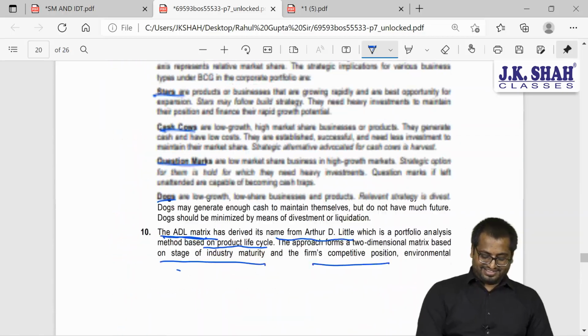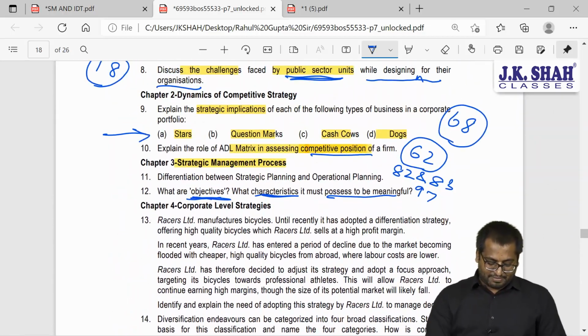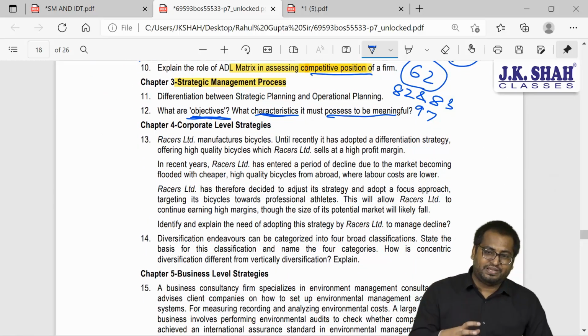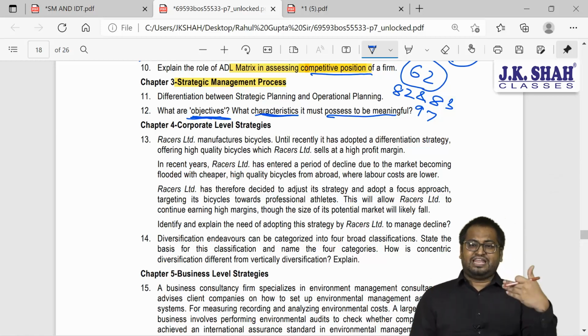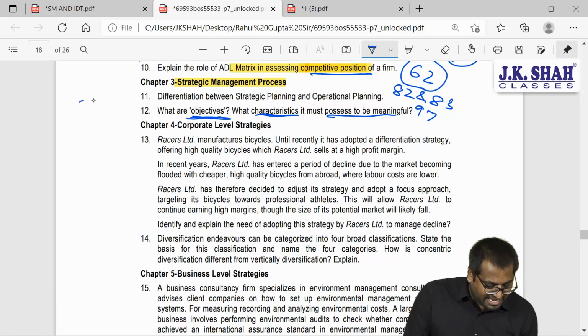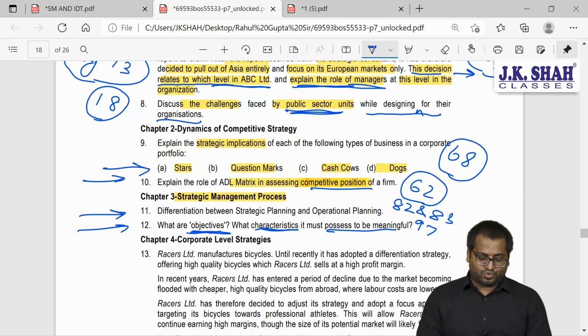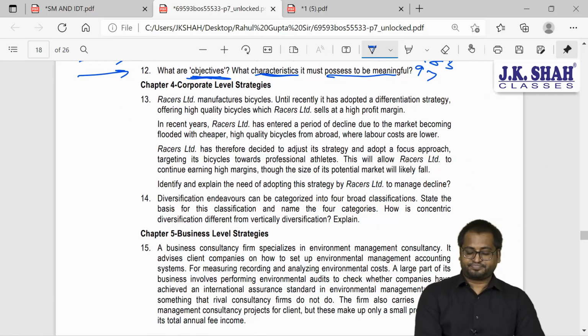Okay, great. Now the next question, guys, is from chapter number 4. Now this is a case based question, so again I'll be a little slow here. In chapter number 3, questions 11 and 12 were direct questions. In fact here also it was a kind of a direct question, 9 and 10. But look at this question 13.